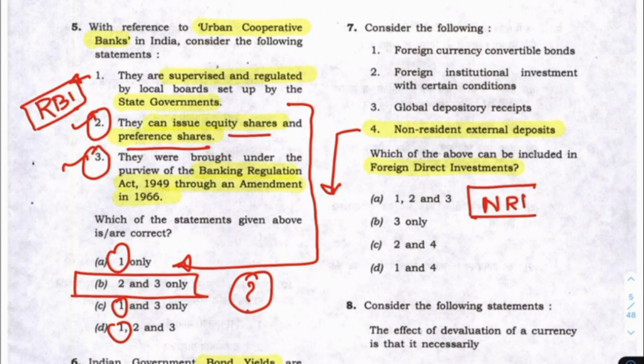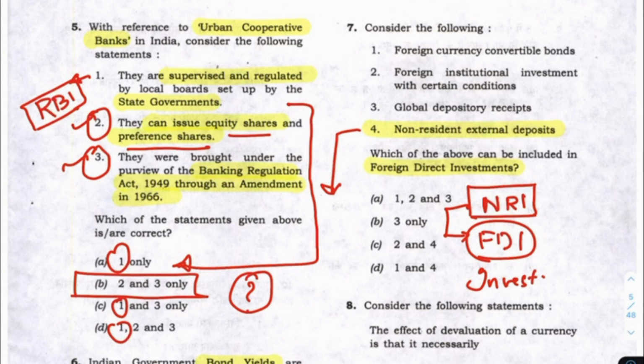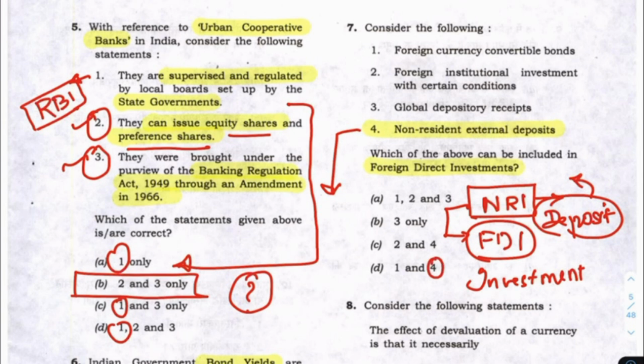this deposit which is there, I don't think it is an FDI. See, any FDI is an investment. So in clear terms, it is an investment. This is a deposit, correct? So when you are depositing something, we have to give it back. When you have to give it back, how can it be an investment? So this is not true. See, look at this, this is not true. So the answer lies between these two things.